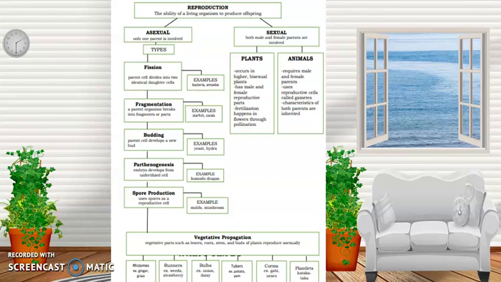Then, we have fragmentation. So, a parent organism breaks into fragments or parts. So, examples ay mangyayari ito sa mga starfish at saka mga corals. Kapag nag-break ang kanilang arm, create siya ng bagong starfish. Then, for budding, parent cell develops a new bud. So, ito ay mangyayari sa mga yeast tsaka mga hydra.